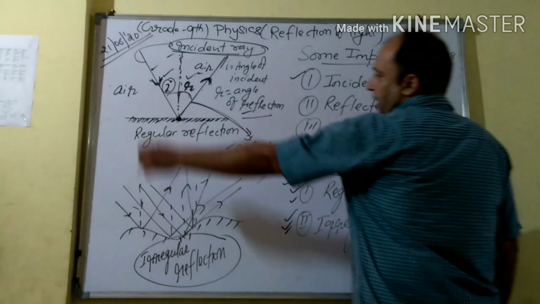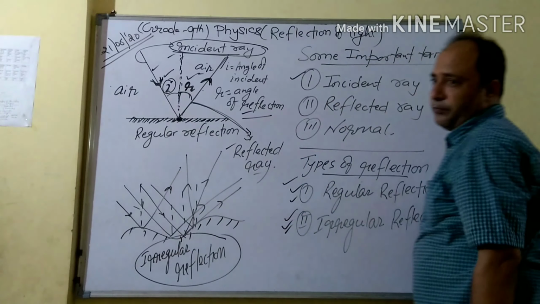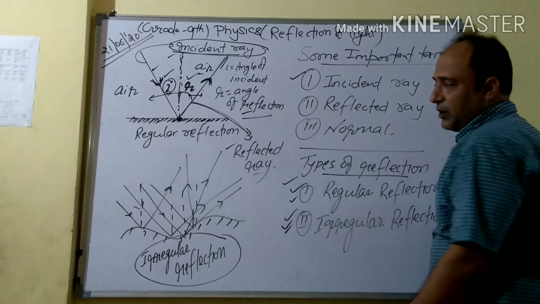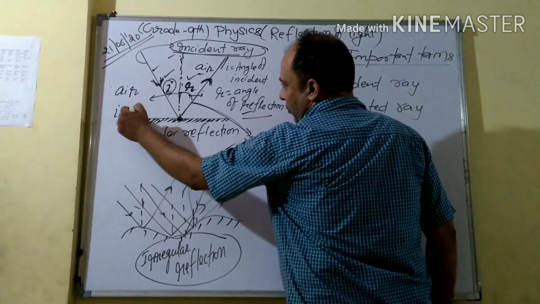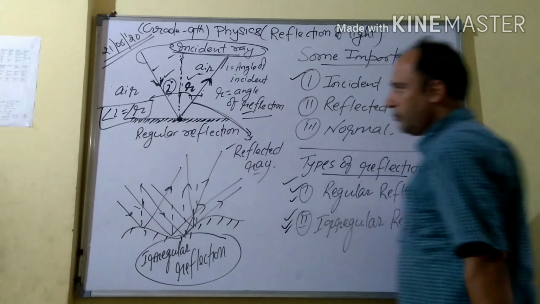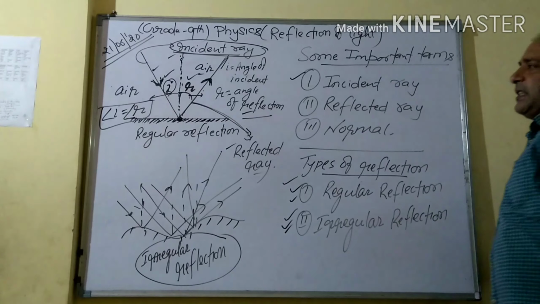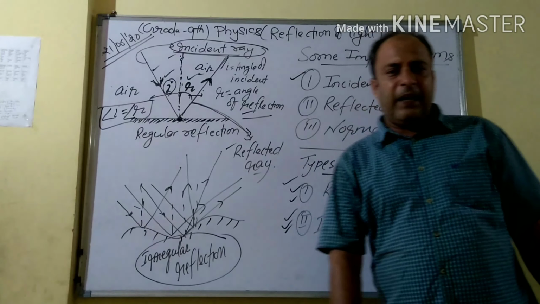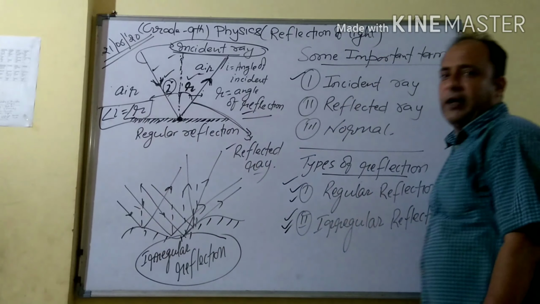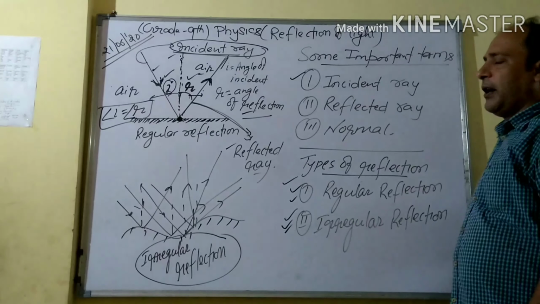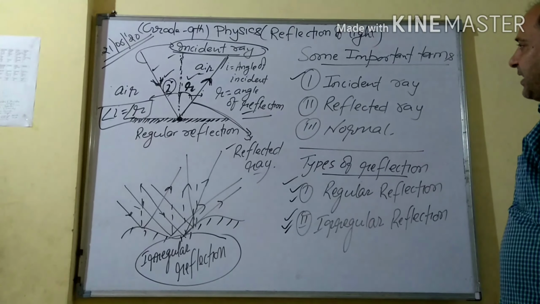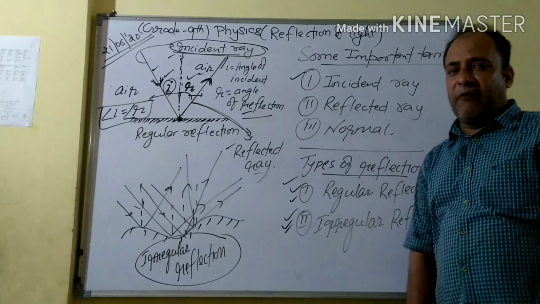Second, in regular reflection, the angle of incidence is equal to the angle of reflection. So in this case, angle i equals angle r. Once again, the incident ray, reflected ray and normal all meet at a single point, the point of incidence on a reflecting surface. And the second law: angle of incidence equals angle of reflection.